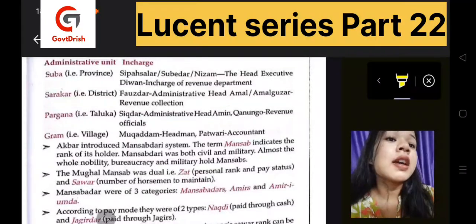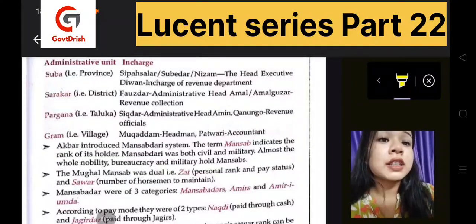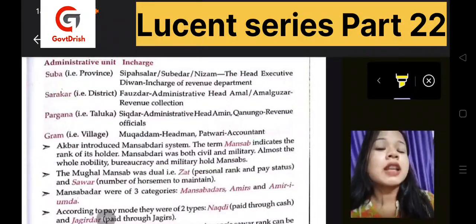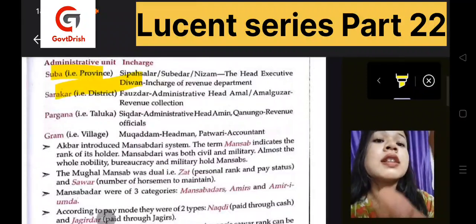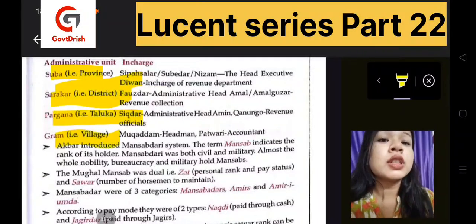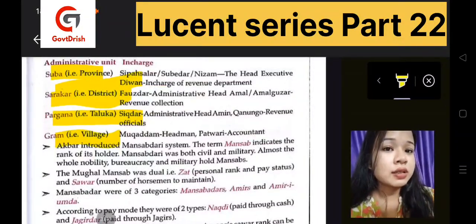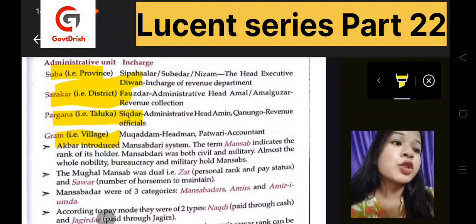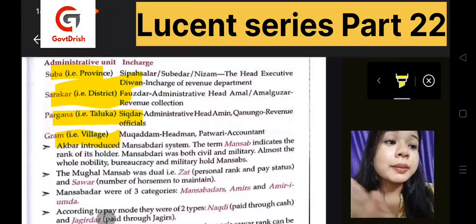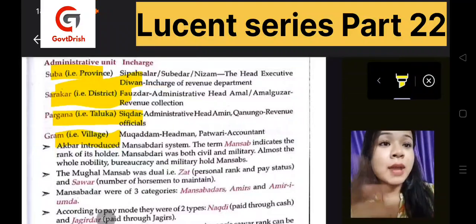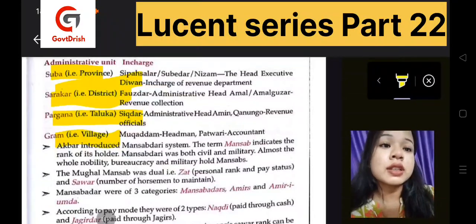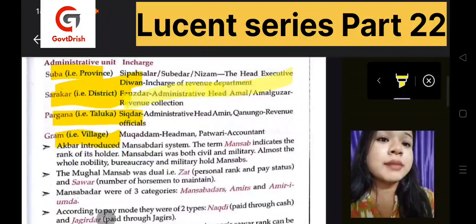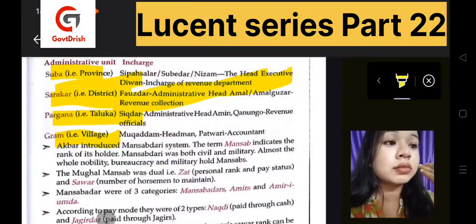It was Sipah Salar, Subedar and Nizam, and they were the head executive, and the Diwan was in charge of the revenue department. Then we had Sarkar, also known as district. So these are the other names for the administrative units: province, district, taluka and village. They all have different names, which you can expect in multiple choice questions, as well as match the following. So for district, this is the in charge name and what was its portfolio,